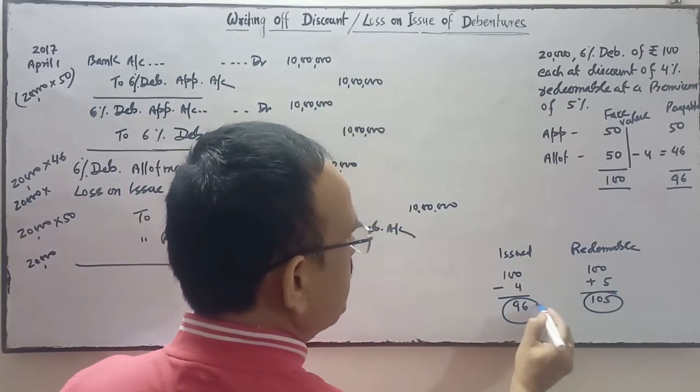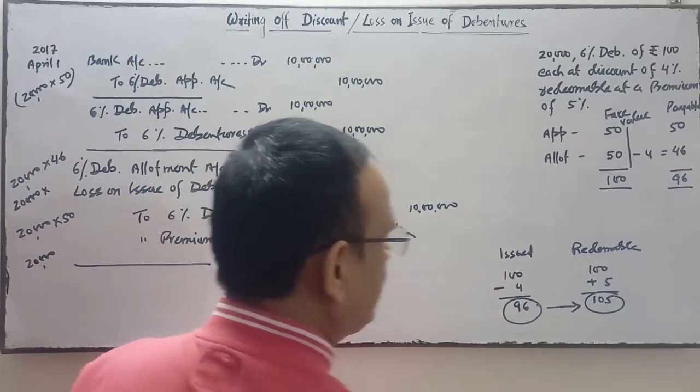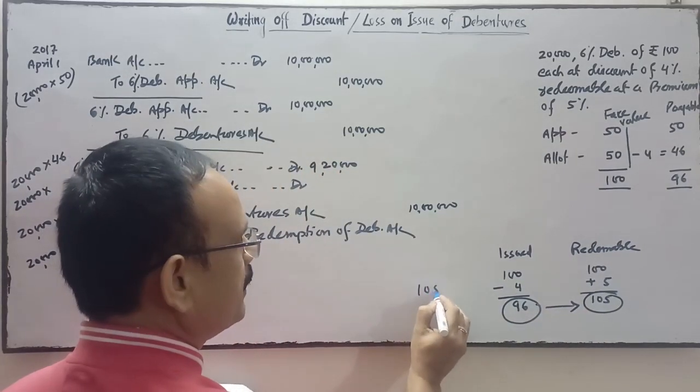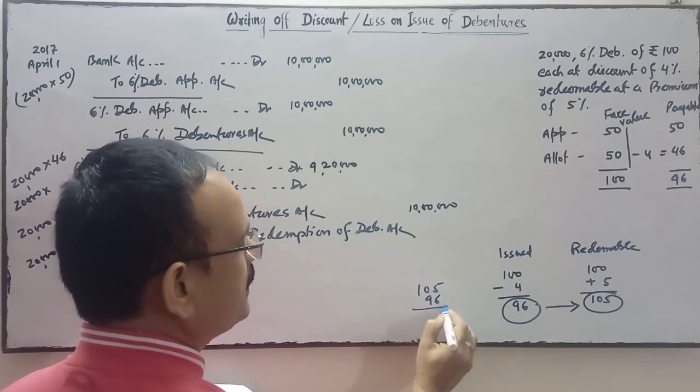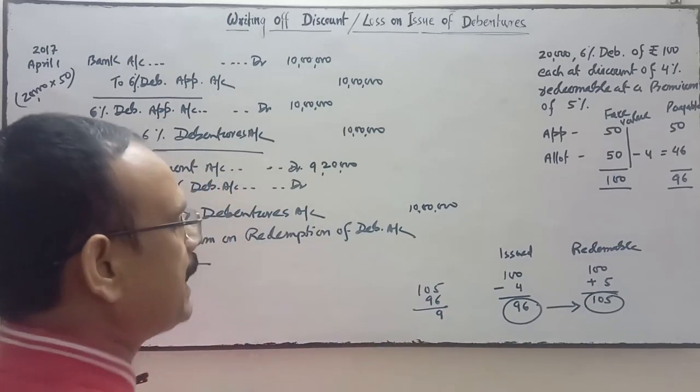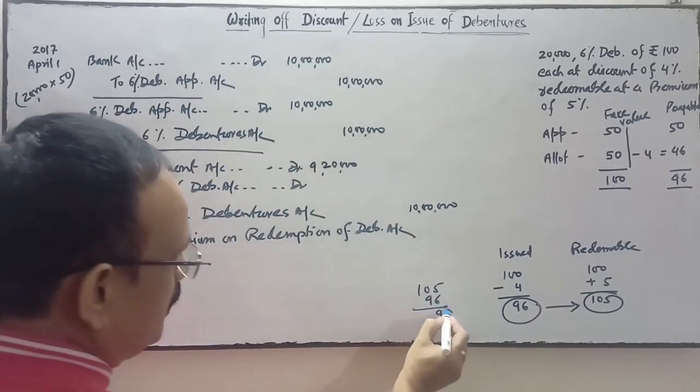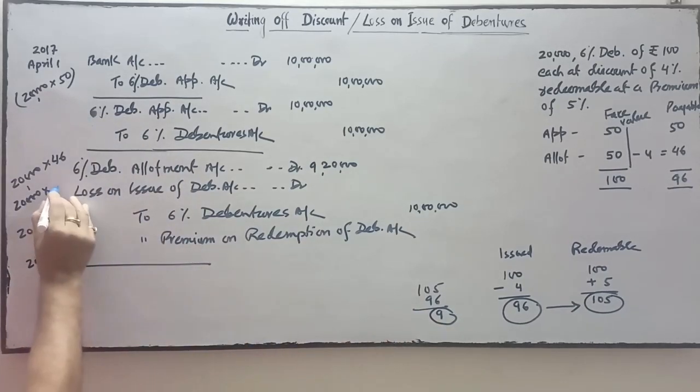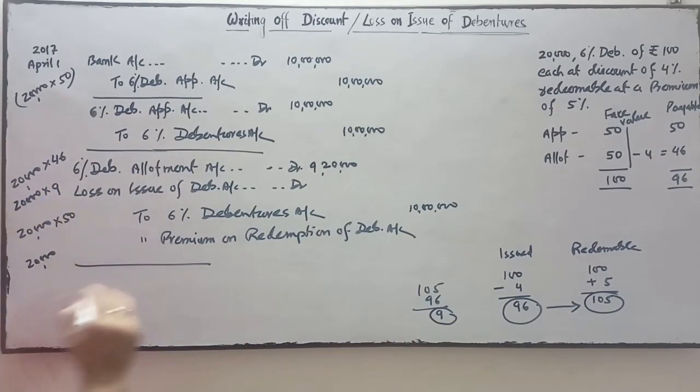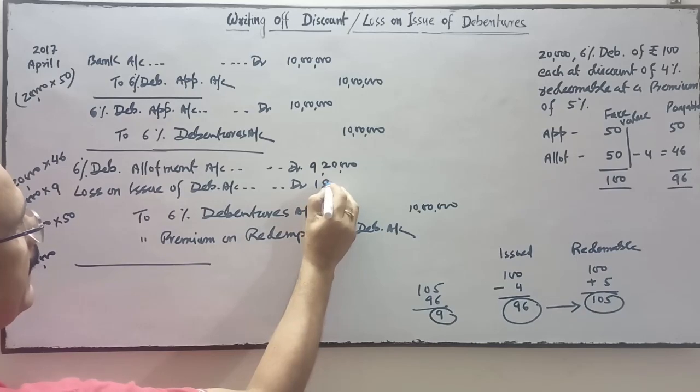Issued at 96, redeemable at 105. So the company suffered a loss of how much? A loss of 9 rupees per debenture. So this 9 rupees will be multiplied over here, 20,000 into 9, 1,80,000.